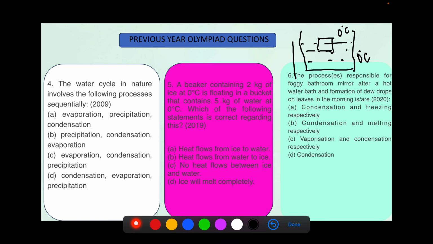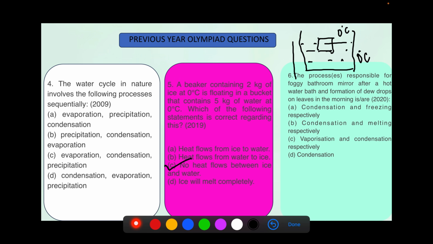So, since both are at the same temperature, the options that heat flows from ice to water and heat flows from water to ice are wrong. No heat flows between ice and water. And of course, the ice is not going to melt because they are at the same temperature.